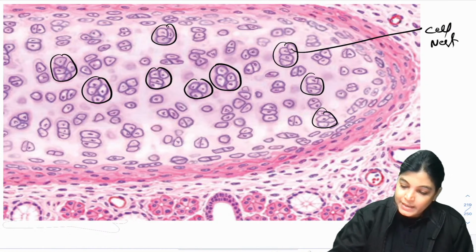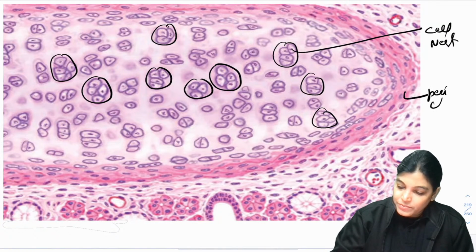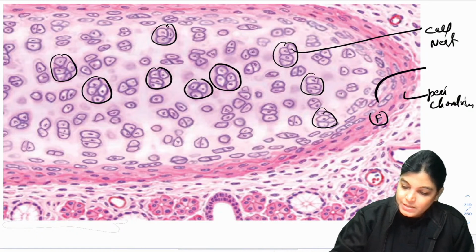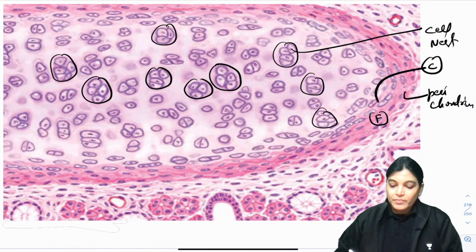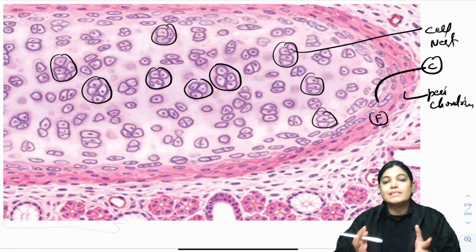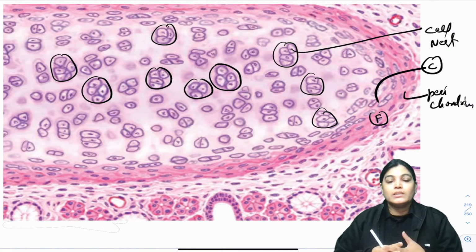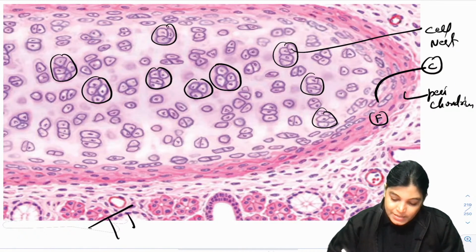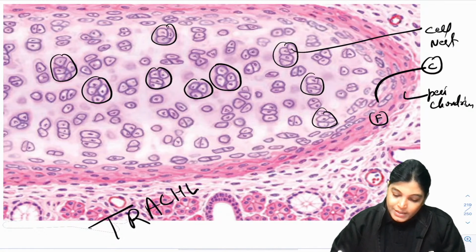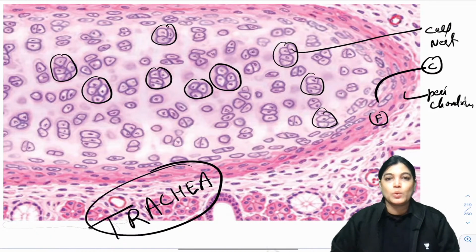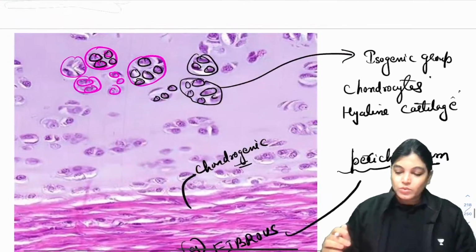hyaline cartilage. This is the perichondrium which you are seeing. This is F for the fibrous layer. This is C for the chondrogenic layer. Actually, this is taken as an example of the trachea. This is a slide of trachea where you can see the part of hyaline cartilage has been shown. So yes, now let's move on to the MCQ.